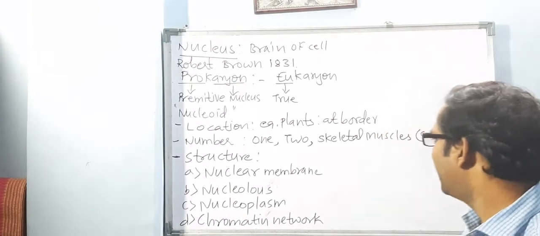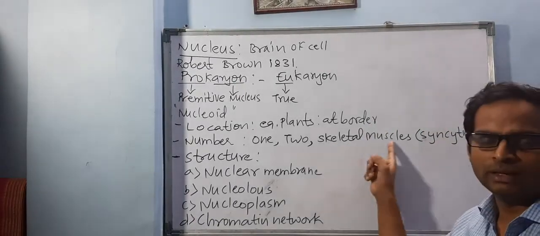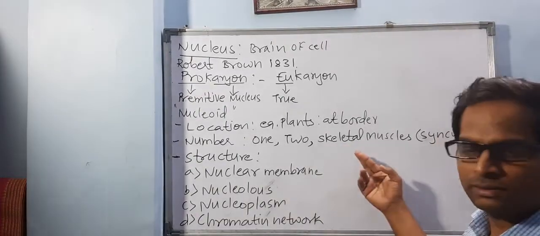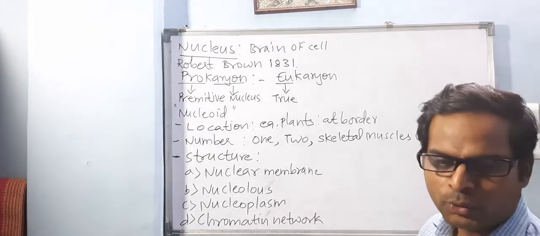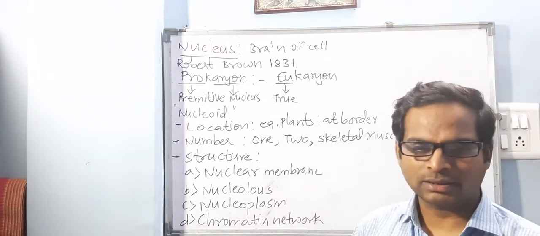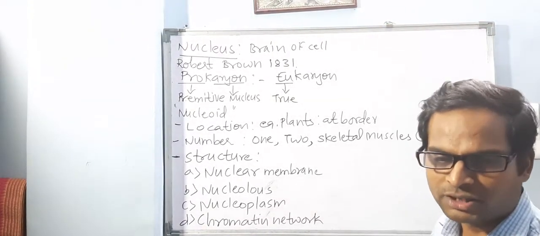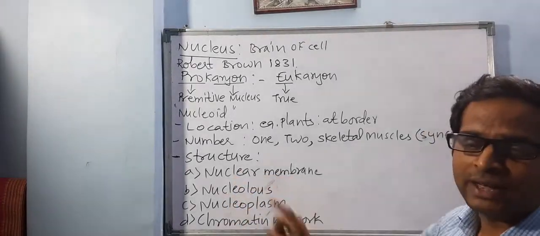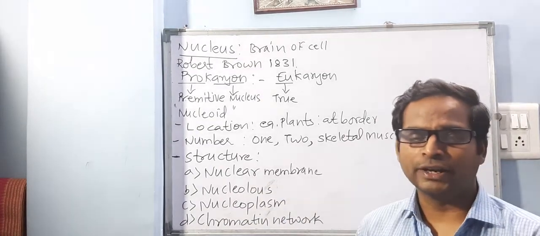Many multinucleated cells I have written here. Skeletal muscle has many nuclei. Okay? There are some examples like this. Nucleoid is a poorly developed nucleus. I'll explain the structure, Kavya, just be patient. So these four things are the parts of a well-defined nucleus.